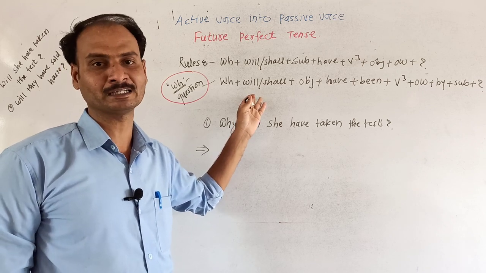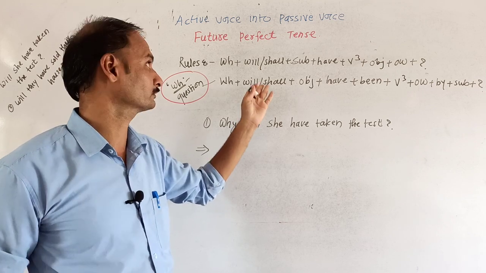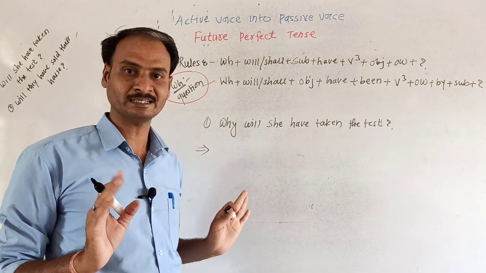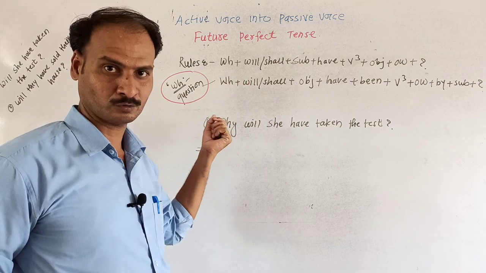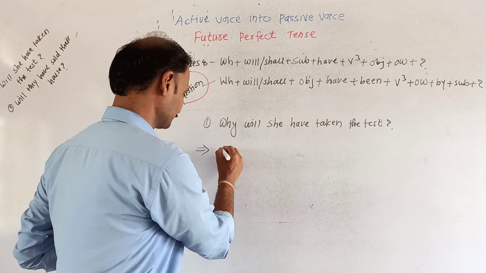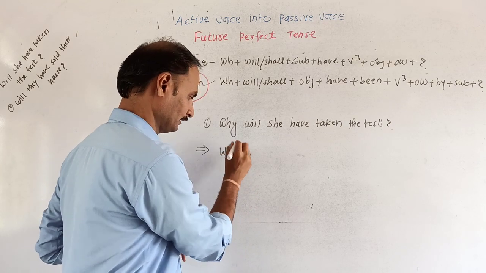It will be very beneficial while interchanging active into passive in the future perfect tense. And from the examination point of view, it is also a very important structure. So write down, okay, for reminder: Why will she have taken the test? So first of all, write down "Why" as it is.